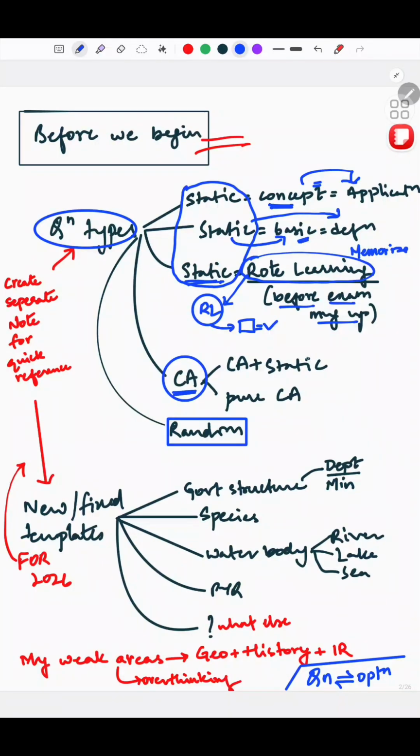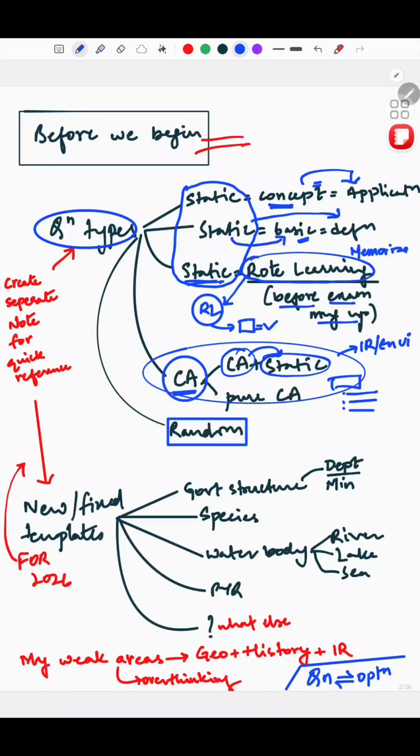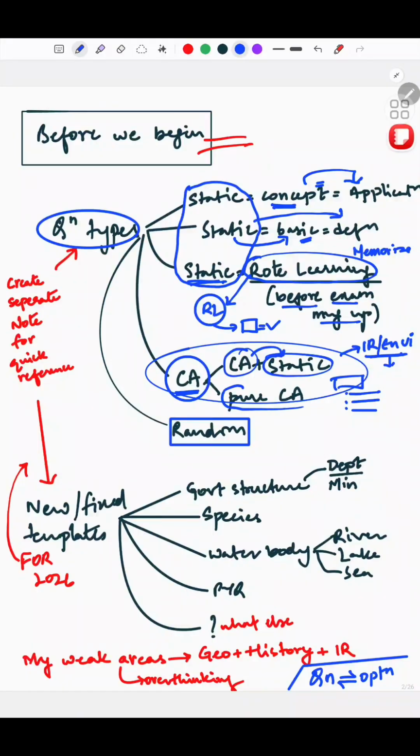Coming to current affairs, current affairs and static can be mixed and asked together. There will be one topic with three points. For example, one will be static, like a definition, the other will be an application, and the third will be current affairs, what happened this year related to it. This aspect is pretty common and can be used more in IR and environment. It can be used anywhere, but this is where I've predominantly seen this pattern. Then the third one is pure current affairs.